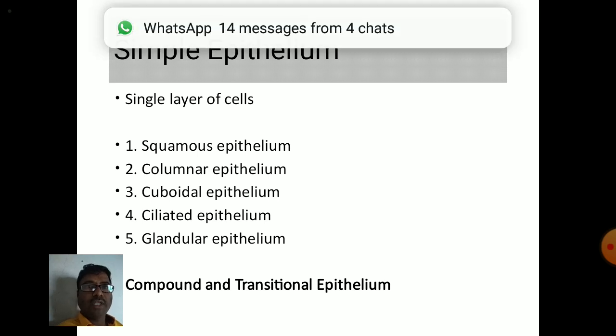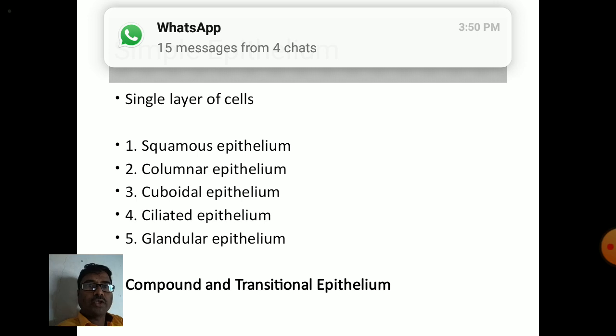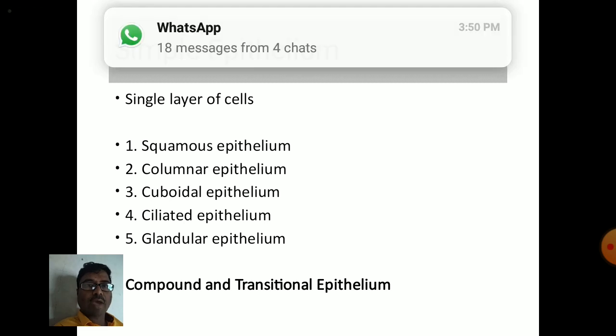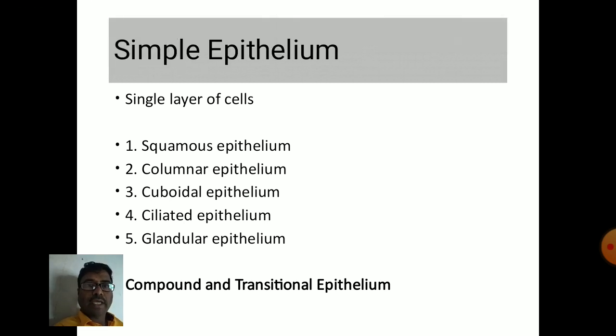First is simple epithelium. Simple epithelium is present in a single layer of cells. It is present on basement membrane. Simple epithelium is further classified into five types depending upon the shape of cells present. First type is squamous epithelium. Second type is columnar epithelium. Third is cuboidal epithelium. Fourth is ciliated epithelium. And fifth is glandular epithelium.